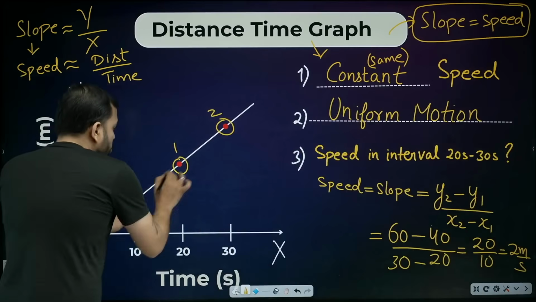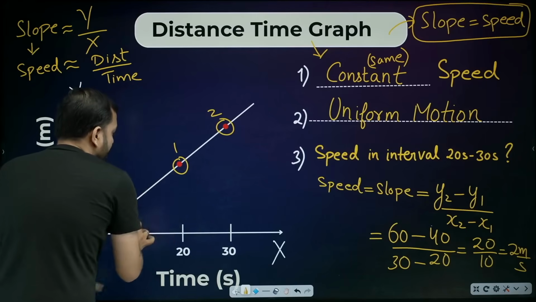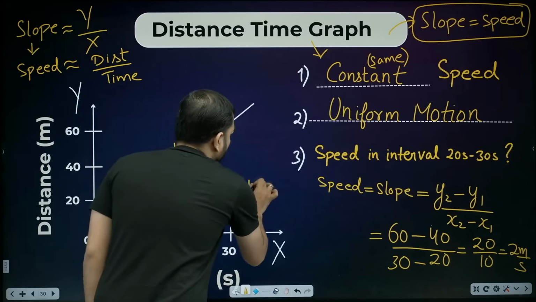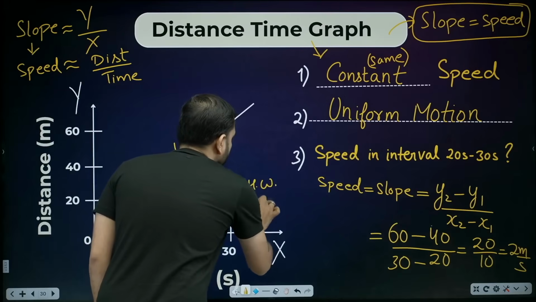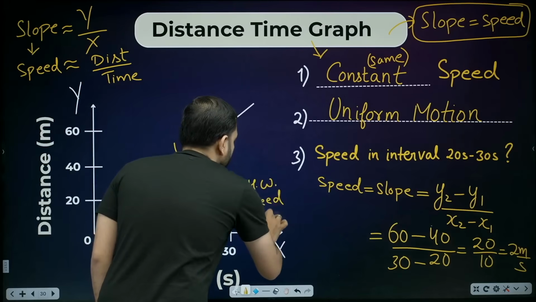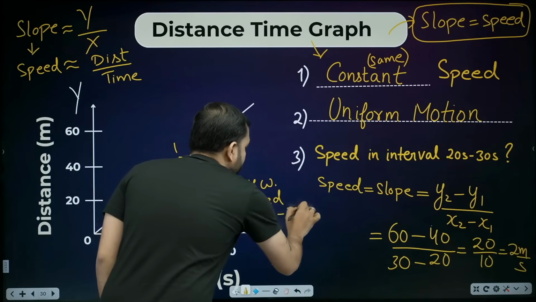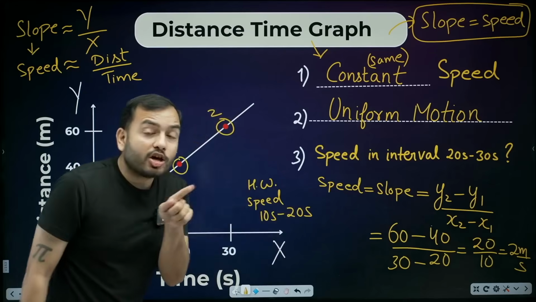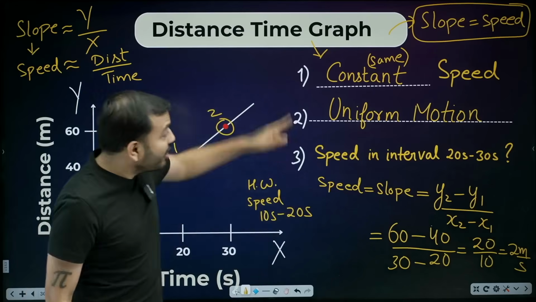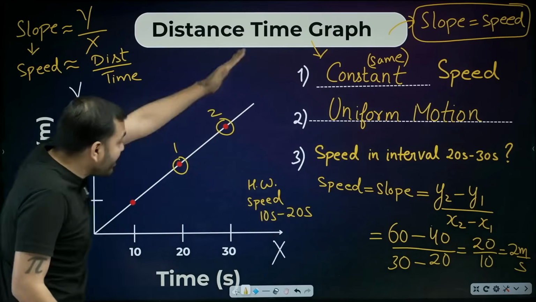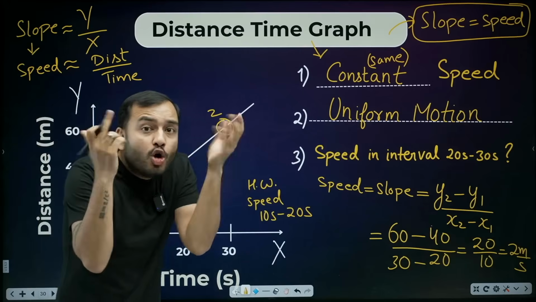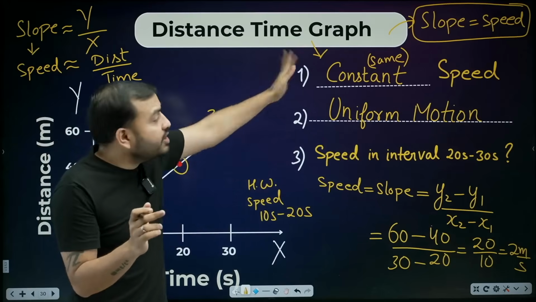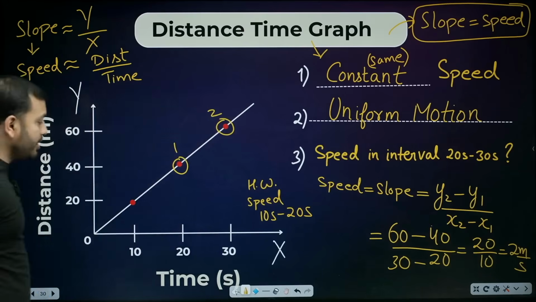Do one thing. You calculate the speed between these 2 points. You calculate the speed. Homework. Comment and tell the speed between which interval? From 10 seconds to 20 seconds. And then check and tell me if the speed is coming out the same, because I already wrote that it's a constant speed. Straight line passing through the origin, that means slope is constant and the speed is constant. Now you can check and tell me.